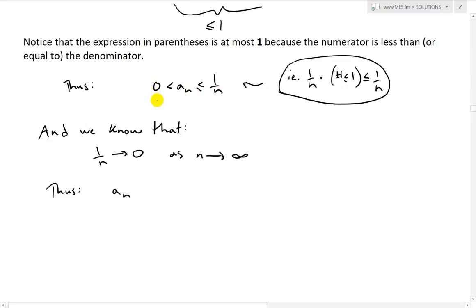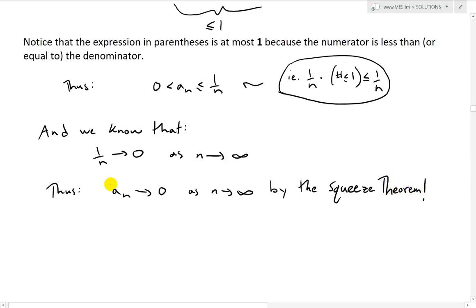So that's 0, so it's bigger than that, but it's less than this one, which is approaching 0. Thus an approaches 0 as n approaches infinity. And in other words, by the squeeze theorem, it converges, so it is convergent, not divergent.